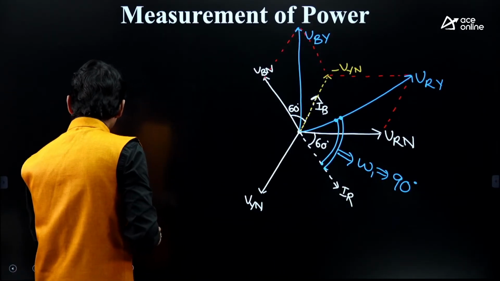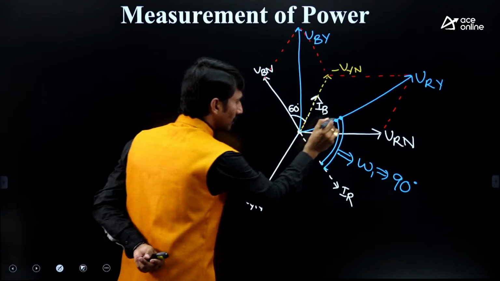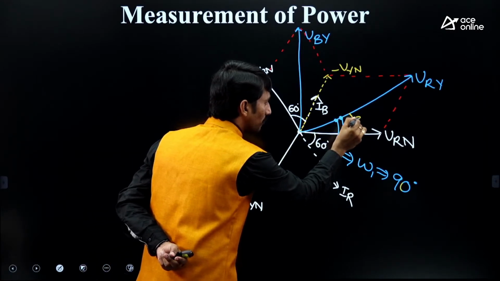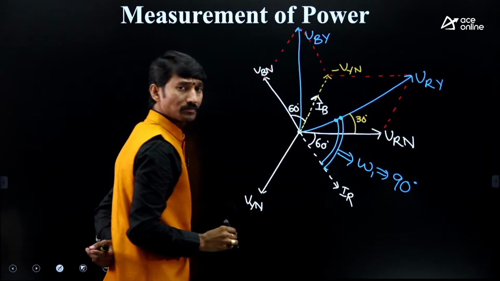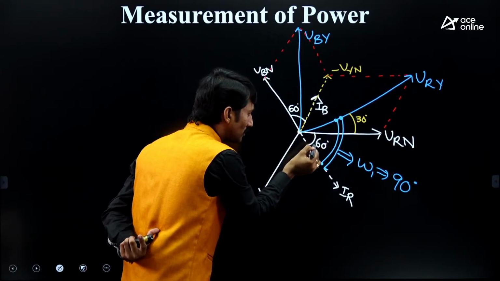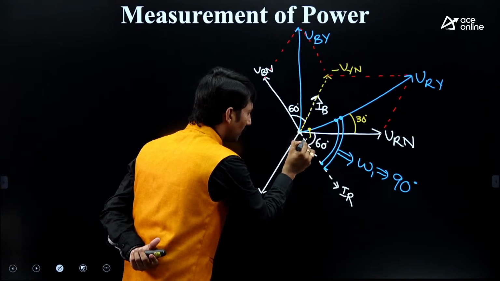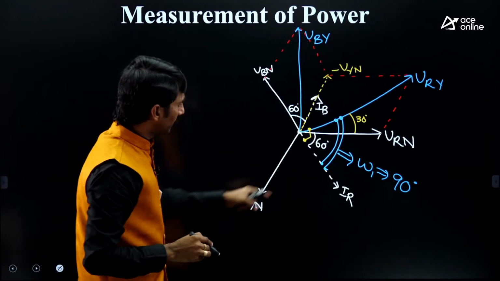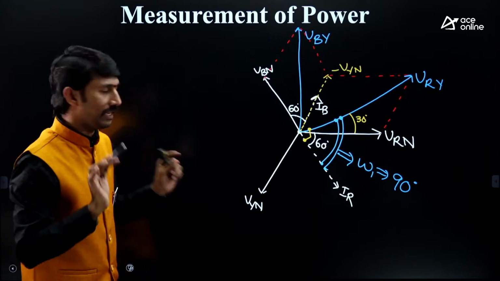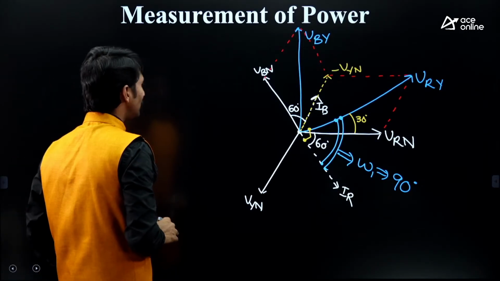I'm coming again. If you observe this properly, sir, this angle is 30. Okay, if this is 30, and 60 is already there, automatically we can say that from here to here 90 is there. So 90 degrees. Okay, leave it. Now the second angle, what is that?